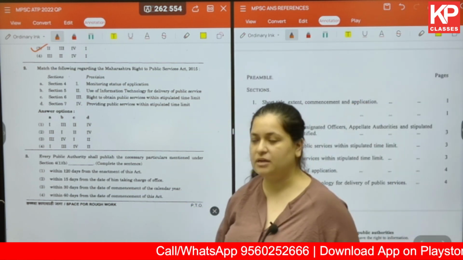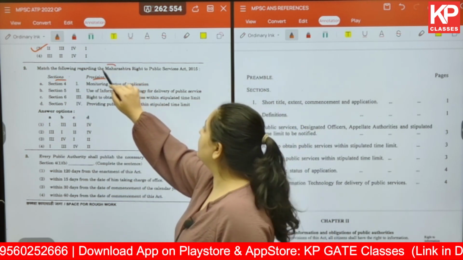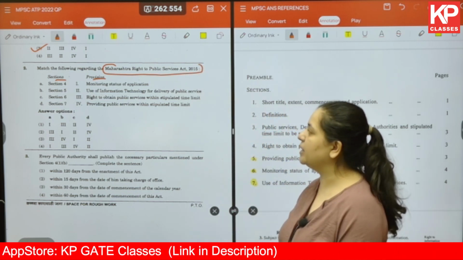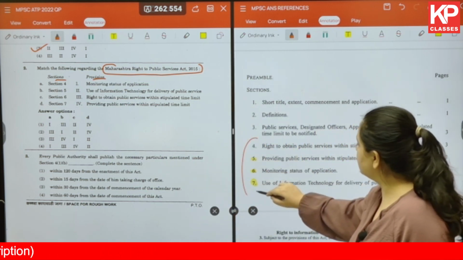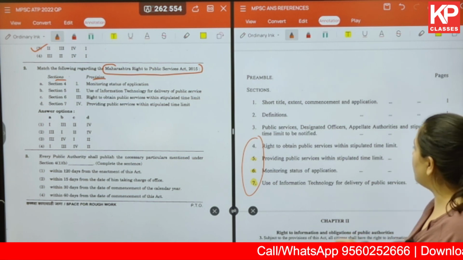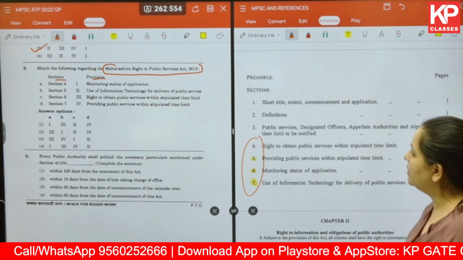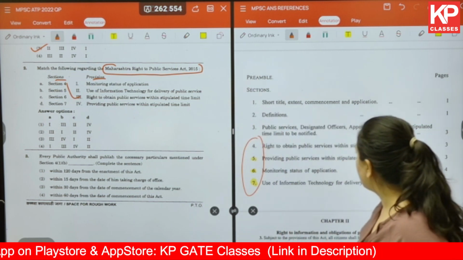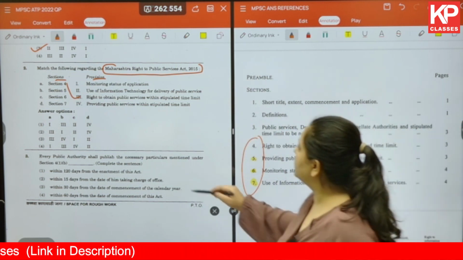The second question is on similar lines. We have sections and you have to match them to the provisions. But the act that we are talking about in this particular question is the Maharashtra Right to Public Services Act 2015. Let us look at the sections in the question: 4, 5, 6 and 7. Section 4 talks about right to obtain public services within stipulated time limit. So 4 is 3. 5, providing public services within stipulated time limit.